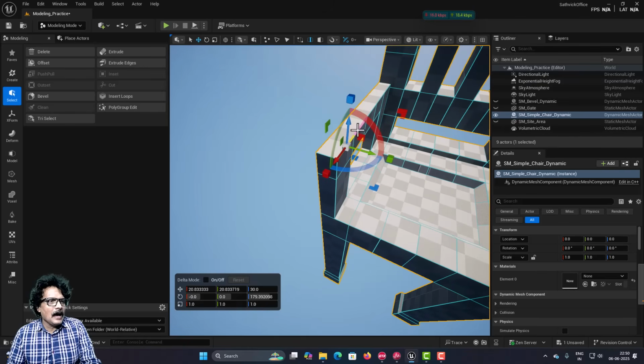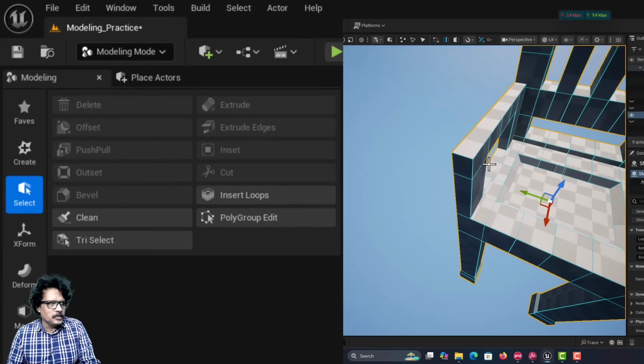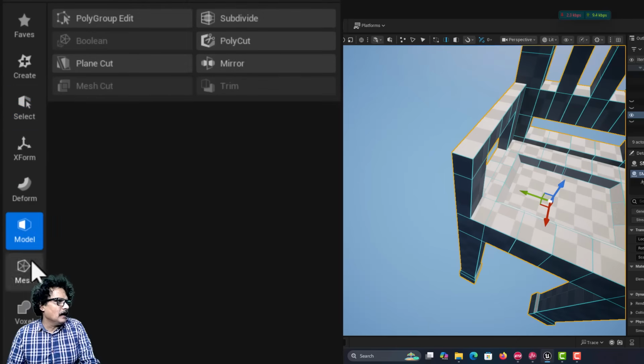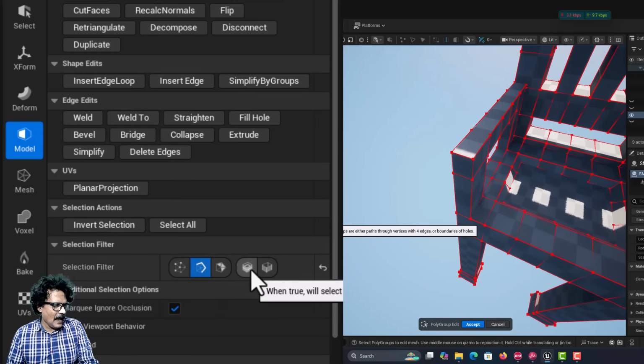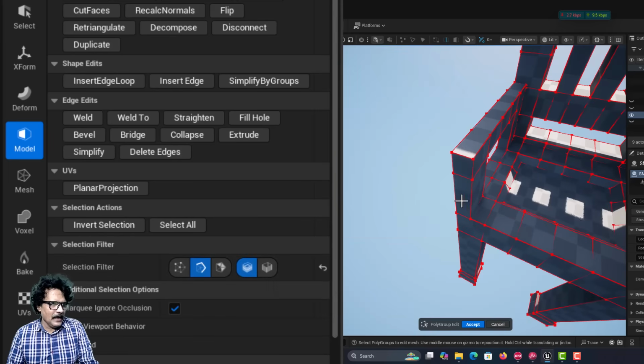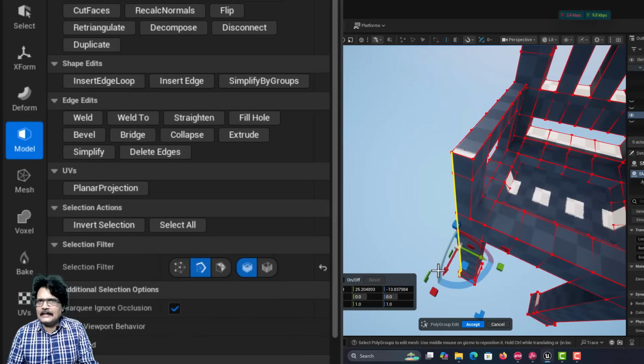Now, what happens is I have to manually select every edge like this. To make this selection easy, I can just deselect everything, select only the object now, and come into model here, polygroup edit. We will come to this later, and then in selection filter I will off vertex and face and enable only edges, and here I have an option called edge loop. When I click on edge loop and click on any edge like this, see all the connected edges will be selected at a time like this.